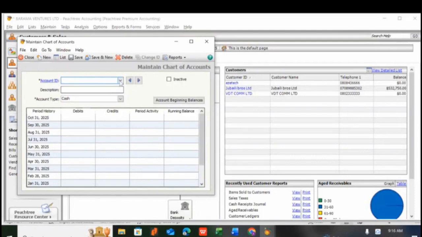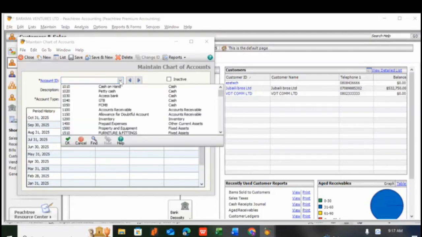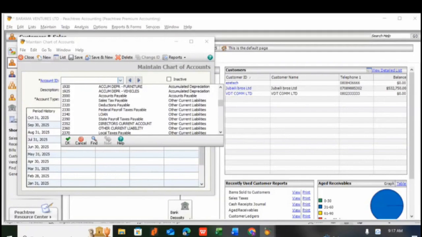Before you open an account, you check where the account resides. The account we want to start with is withholding tax payable. Withholding tax payable resides on the liability side. So you check all liability accounts. So where are we to put it here? Let's look at it here. This is deduction payable. Okay, income tax payable. Let's put it. This is 2390, 2380. Let's do 2390.